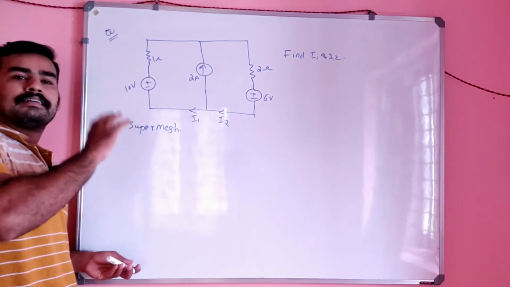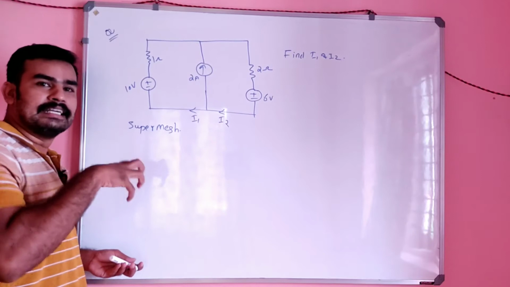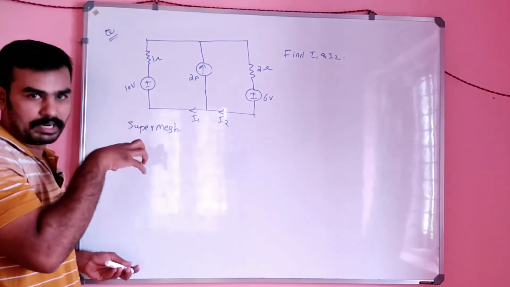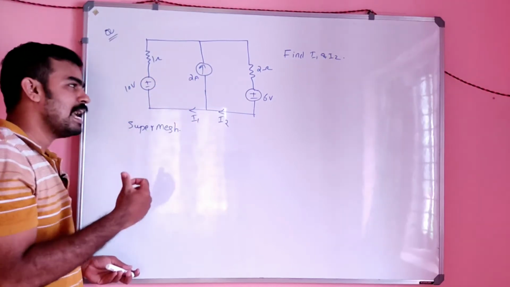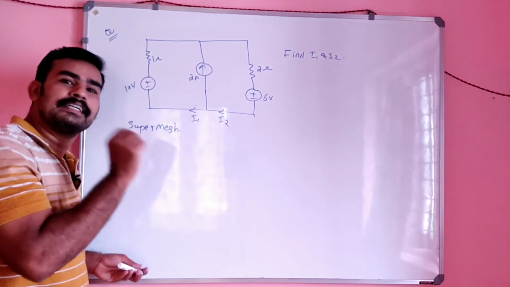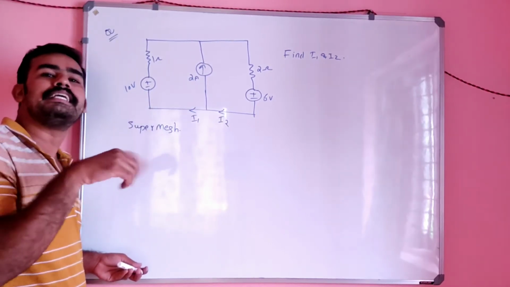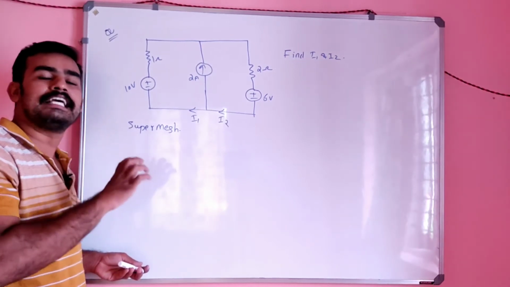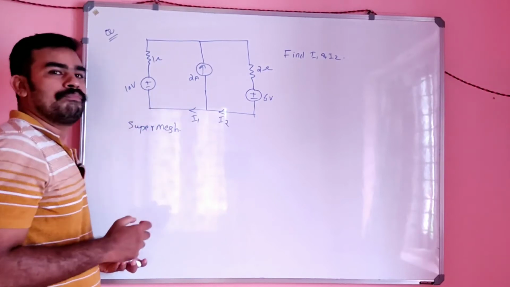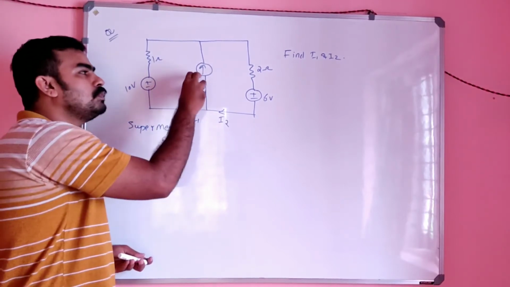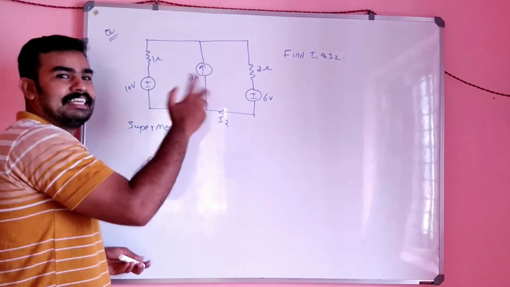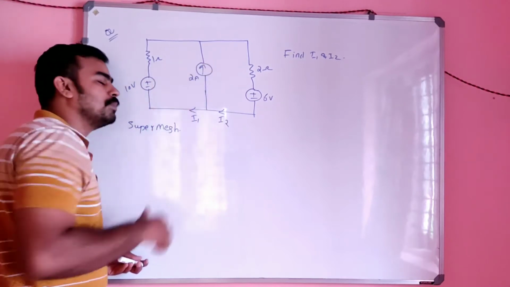Like in the super node concept, first we wrote how the super node equation arose, then considered that super node as a single node and formed the KCL equation there. Similarly here, you first have to write how that super current is formed.